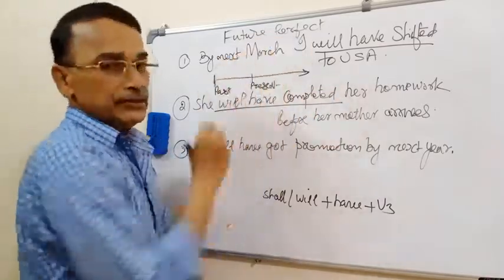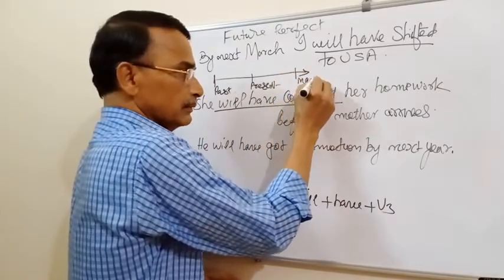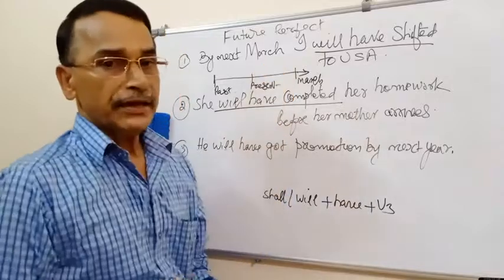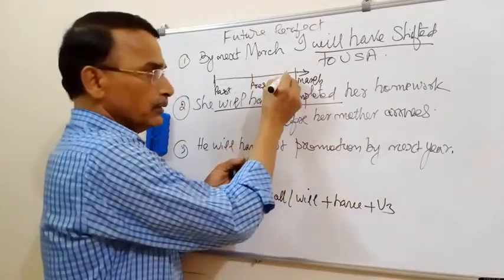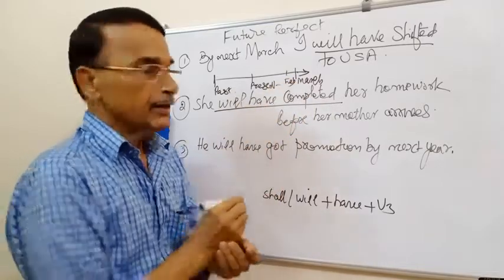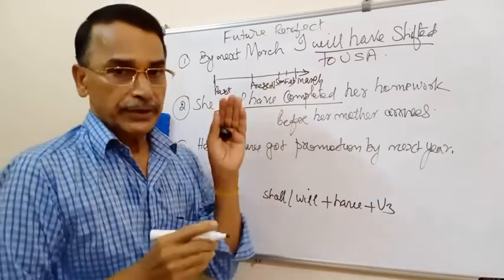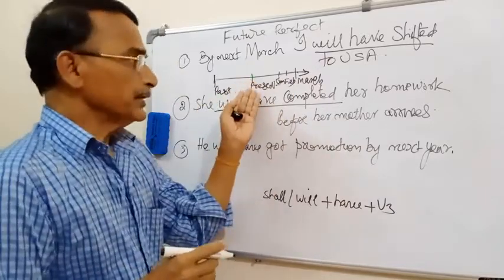Here by next March, suppose this is by next March, before that next February, next January, right? I am here at present.